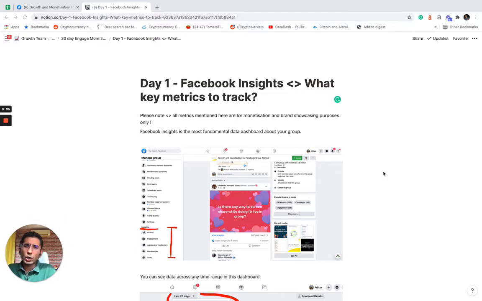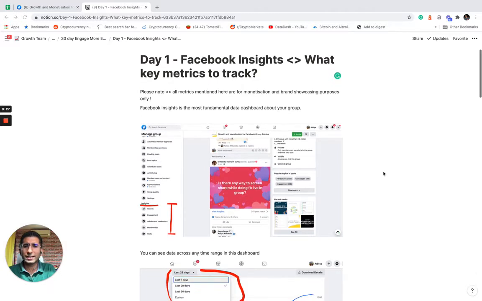And today we'll talk about Facebook Insights, what metrics to track. Please note that all the metrics that I am talking about here are specifically for monetization and brand showcasing purposes only. These are not your admin performance or moderator performance. This is specifically about how to engage more and how to earn more.